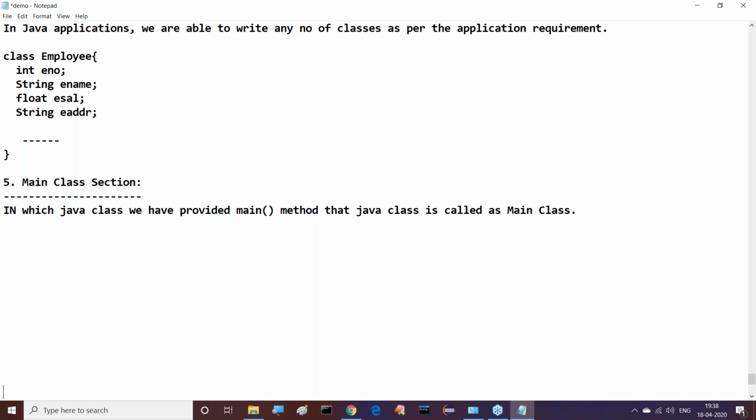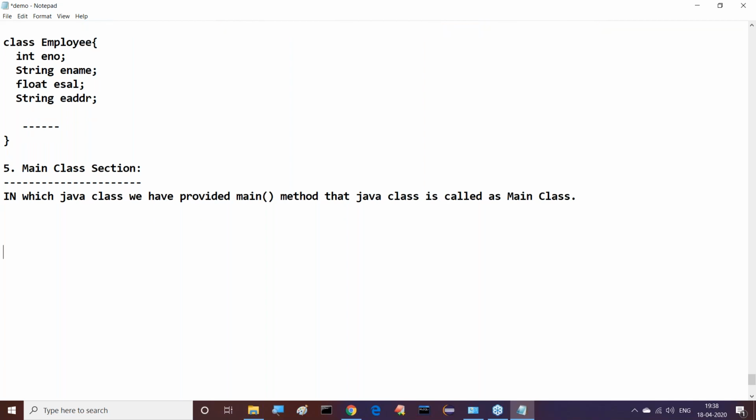Why? Because the main method is mandatory. Without the main method, we are unable to run a Java program. So the main method is mandatory, and so the main class is also mandatory. Then how do we write this main class? Say, for example, public class Tester. This is the main class. Now inside this, we will write the main method.